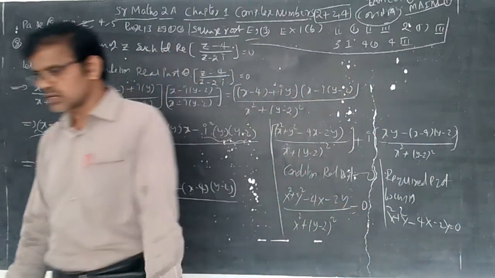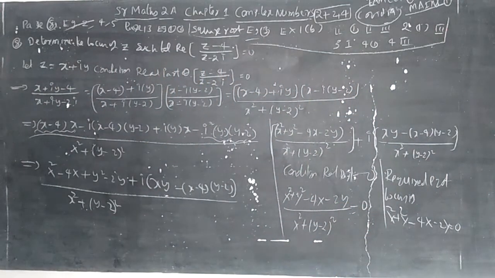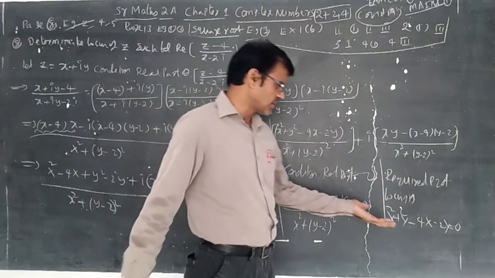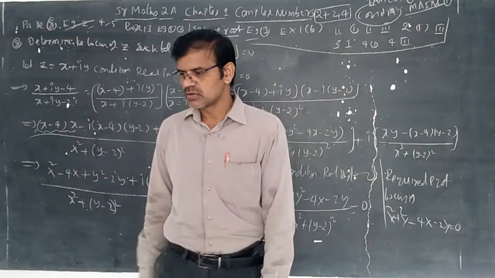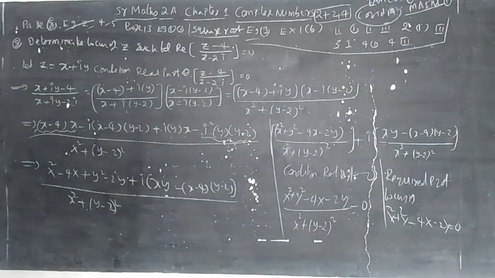It is nothing but a circle. That's all. You can understand the center is 2 comma 1 and radius equal to root of 4 plus 1, root 5. No need, simply you can leave it. The locus is a circle.